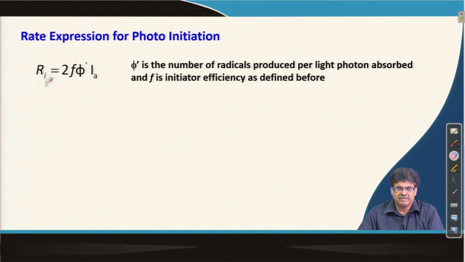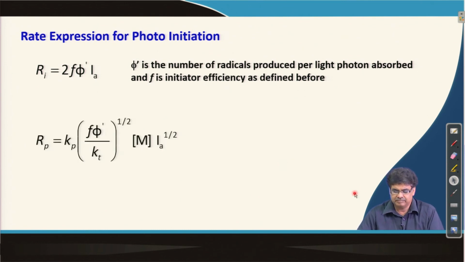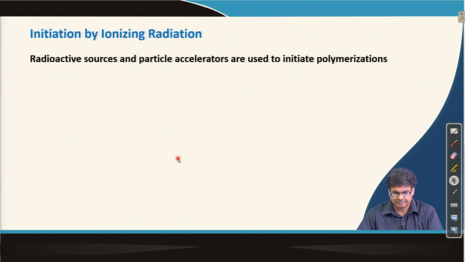The rate of initiation, Ri, in this case is 2 A phi dash I_A, where I_A is the intensity of light, phi dash is the number of radicals produced per light photon absorbed, and f is the initiator efficiency as we described before. So, the rate of polymerization is obtained by just replacing Ri with this expression, and we get this.